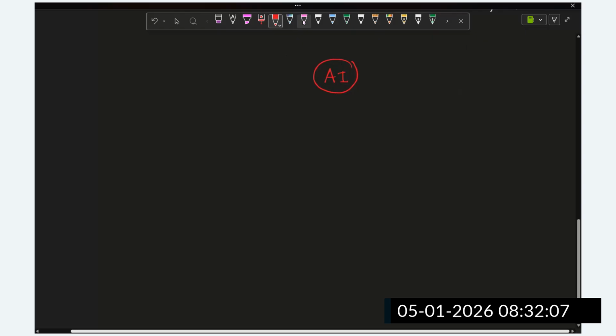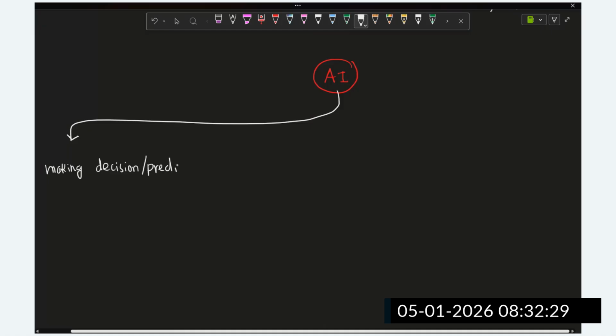Some of the branches, the subsets of AI, help in making decisions and predictions, and then we call it traditional AI, guys.